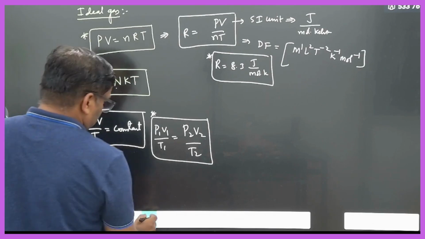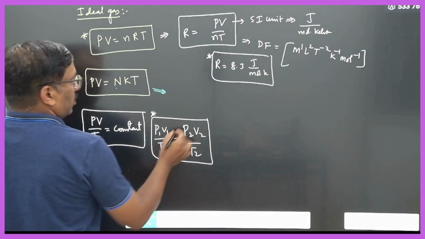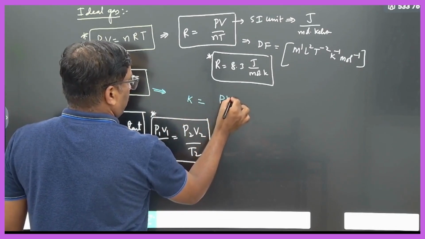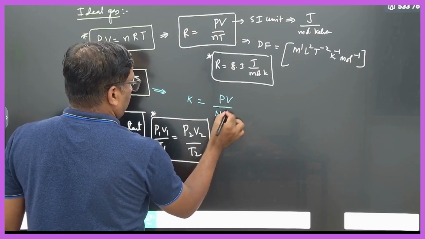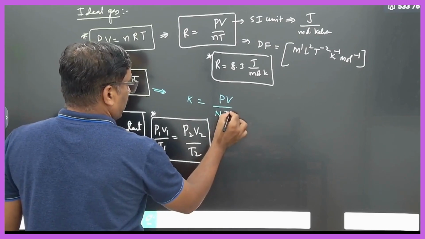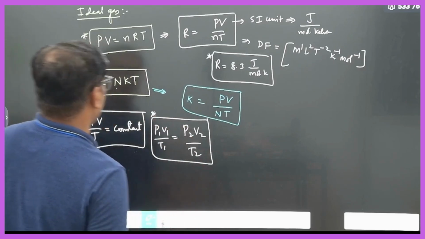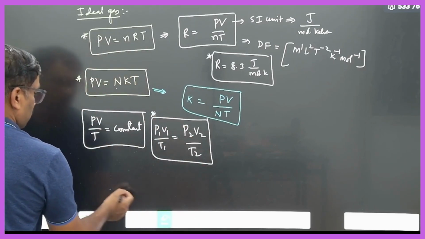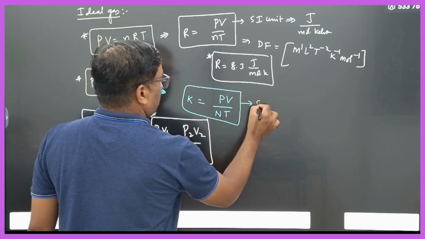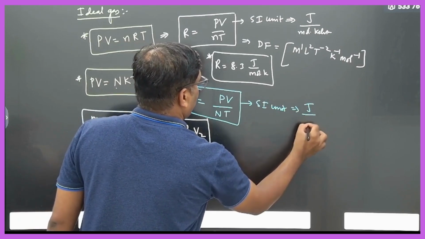Now the same thing for this equation. What is the Boltzmann constant? We can write PV by NT. N here is the number of molecules or number of atoms. What is the SI unit? That is nothing but joule per Kelvin.